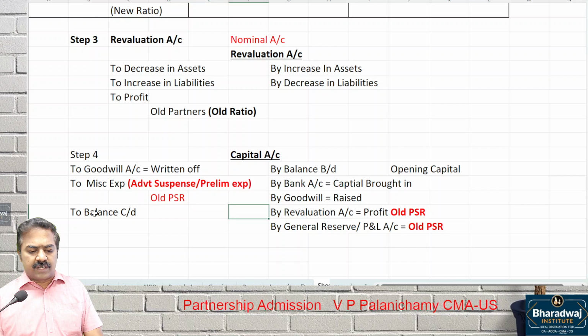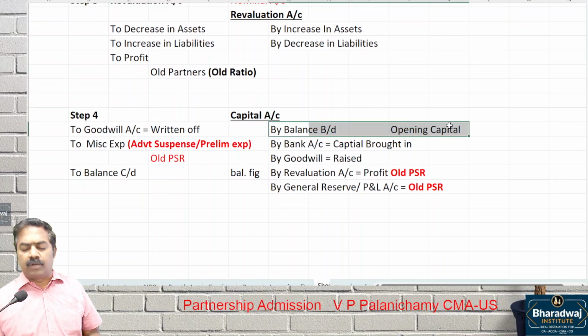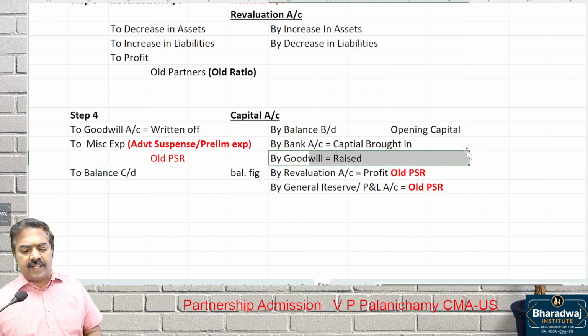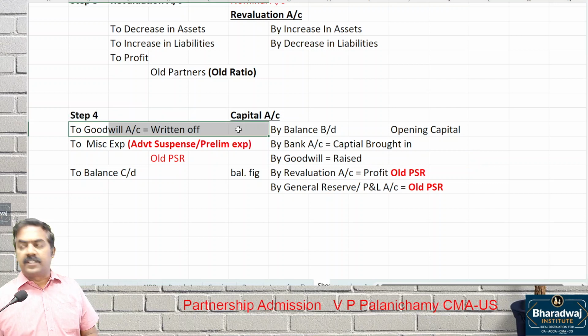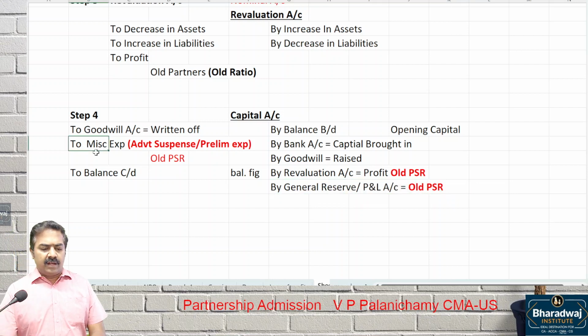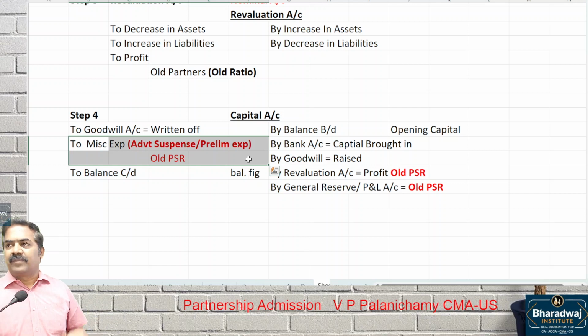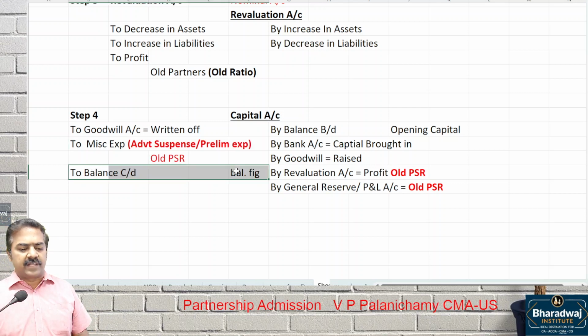Balance carried down is nothing but which balance? Closing balance. Once again, repeat, please listen. In the capital account, by balance brought down is nothing but opening capital. By bank account is nothing but the capital brought in. Goodwill raised is credited to the partners and written off is debited to the partners. Revaluation account profit is shared. Any old general reserve or P&L account is shared. Losses are written off amongst partners, because past losses, who should bear? Old partners will bear. Then balance carried down.